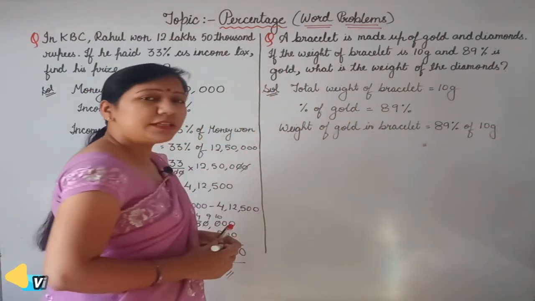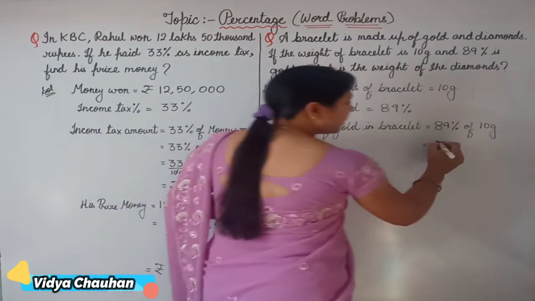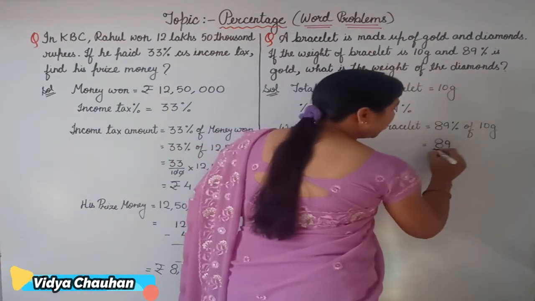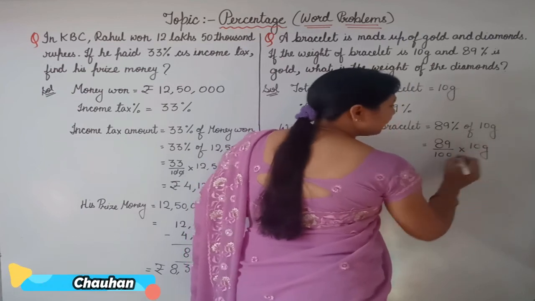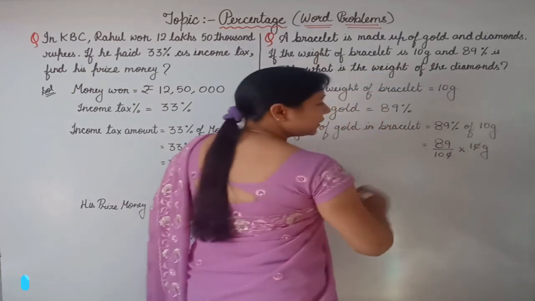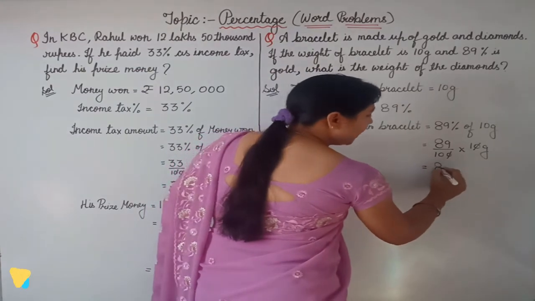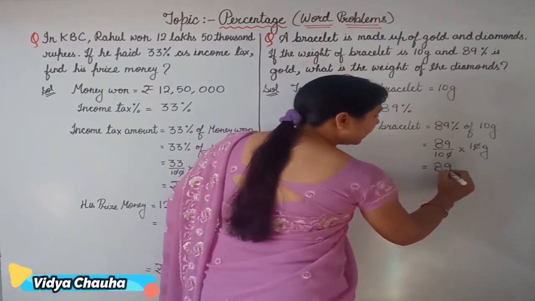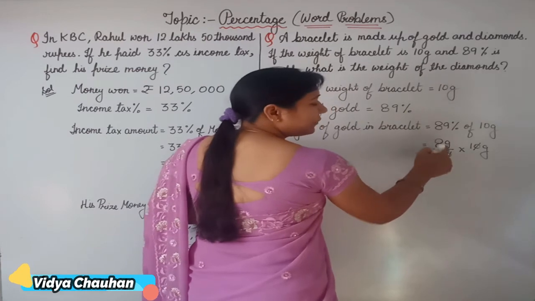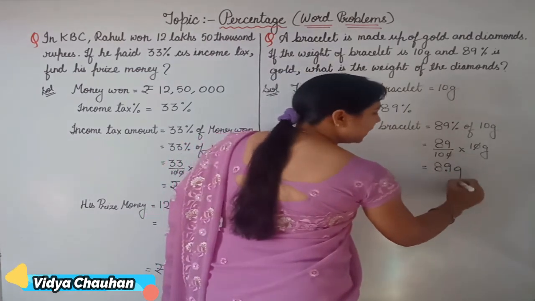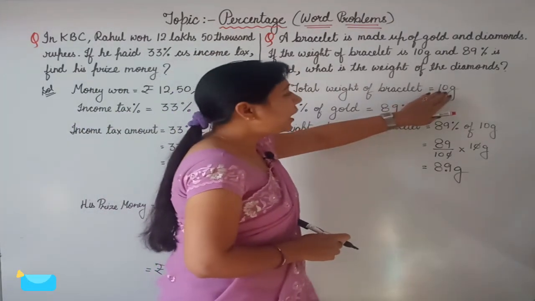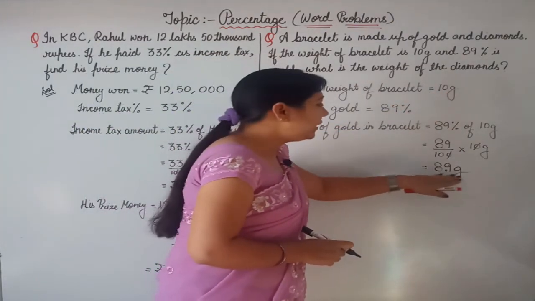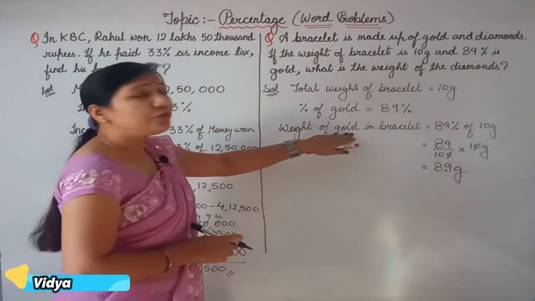Let's find out the value. 89 upon 100 multiplied by 10 gram. Solving here, one of the zeros gets cancelled. So putting a decimal after one place, the weight of gold is 8.9 gram. So out of 10 gram of bracelet, 8.9 gram is the weight of gold.